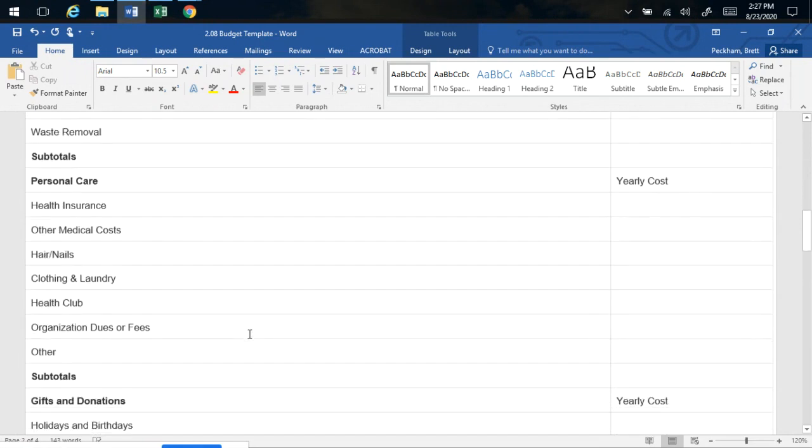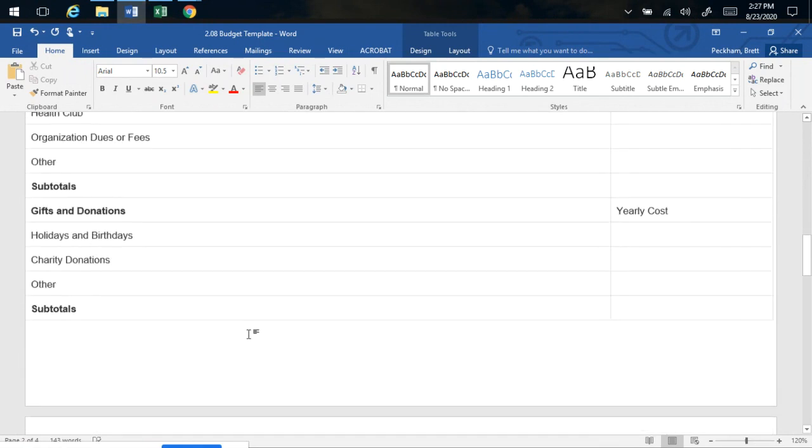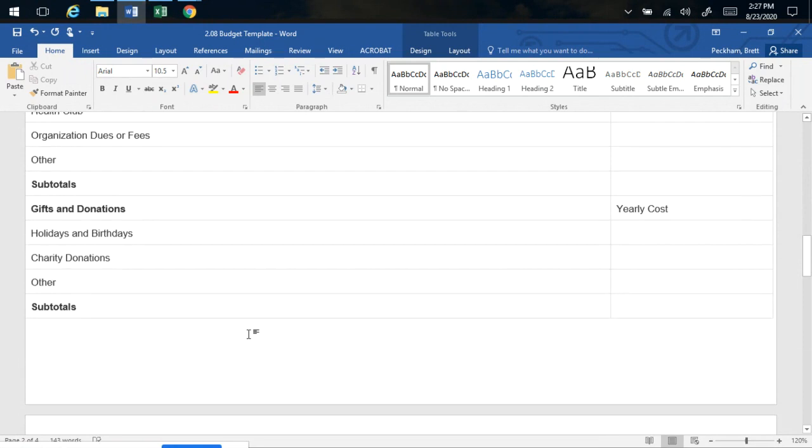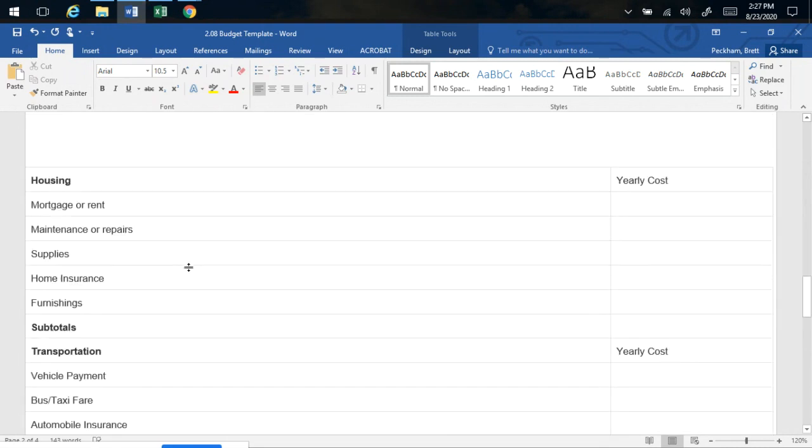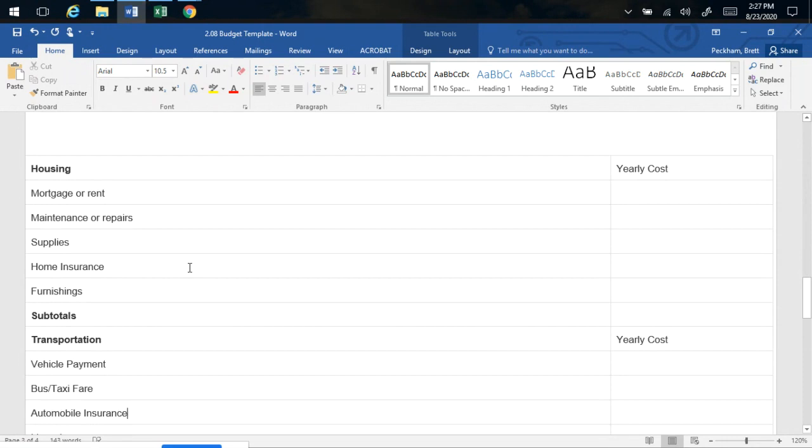But there are some categories that are a little bit different for other people. Everyone's budget will be unique. Some people spend more on holidays and birthdays or charitable donations than other people. The housing segment can be drastically different whether or not you are having roommates or would like to live by yourself, if you're trying to purchase a home or you like to rent.